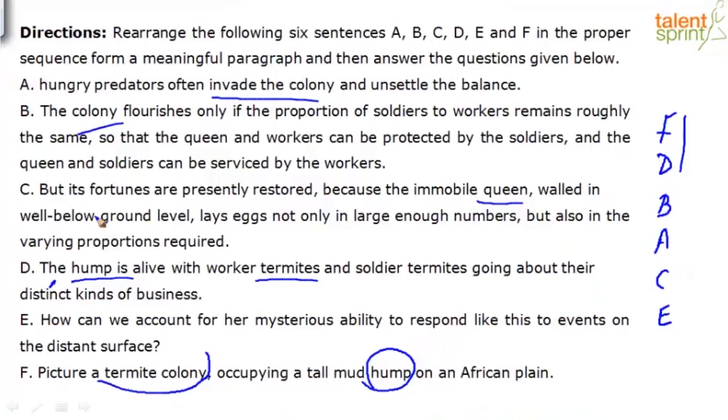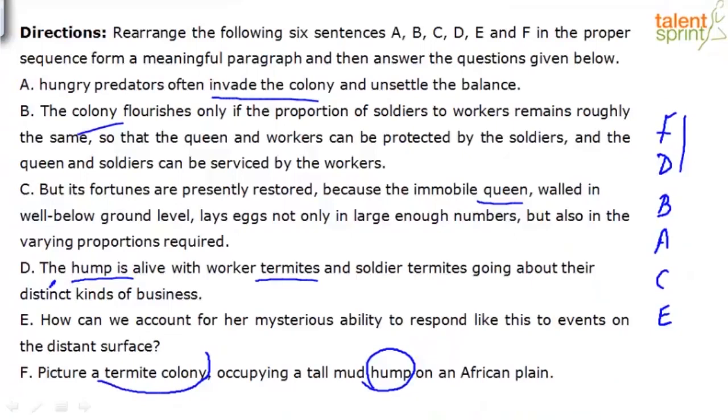Those of you who don't know what a termite is, anybody? What's a termite? I assumed everybody knew what a termite was. They are insects, right? I think they belong to the cockroach family, if I'm not wrong. Basically, termites feed on wood. That's their source of food, and they eat away trees and white ants.